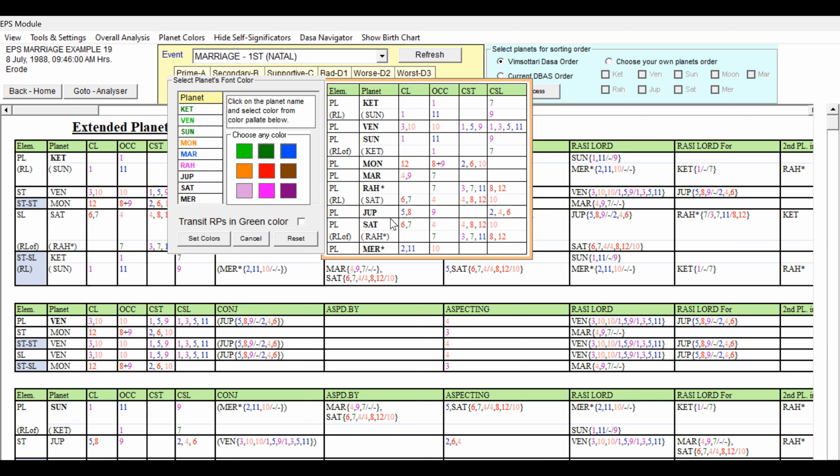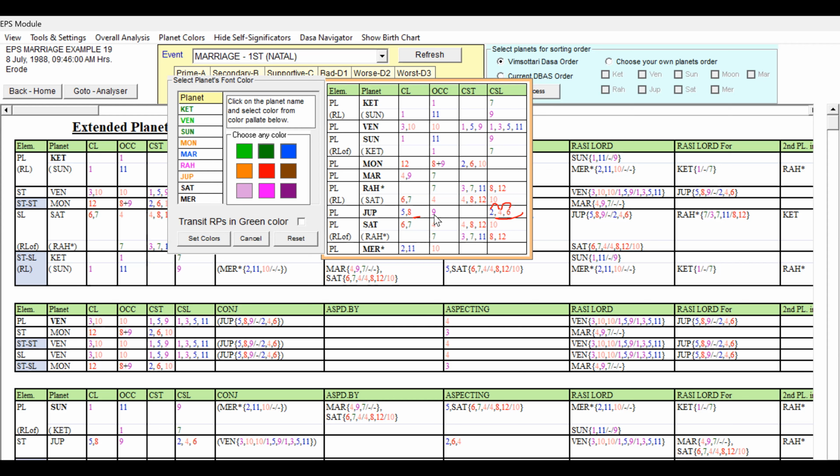Second planet. Jupiter, 5th Lord, 8th Lord occupying 9th house. 5 and 9 is good, but 8th Lord is 2, 4, 6 cuspal sublord. You can see that 6 sublord alone, if it is present, that is different. Unfavorable 4 also connected and 2 also will join. And so you can see second house, third house to the second house, fourth house, third house to the fourth house is sixth house. 8th Lord is 2, 4, 6. It is not good. So Jupiter, it can be given pink, or because of the 6th sublord and 4th sublord and 8th Lord, we can give light red.